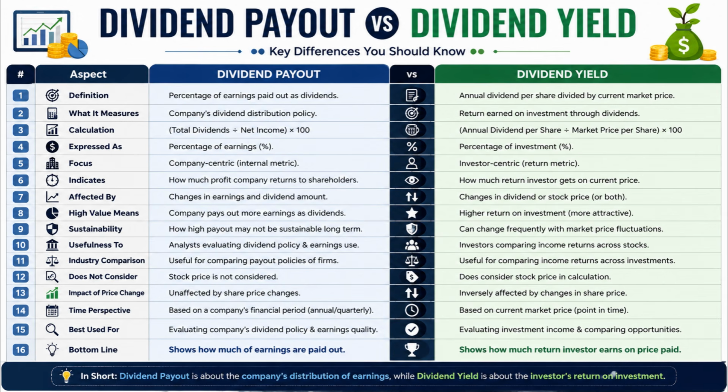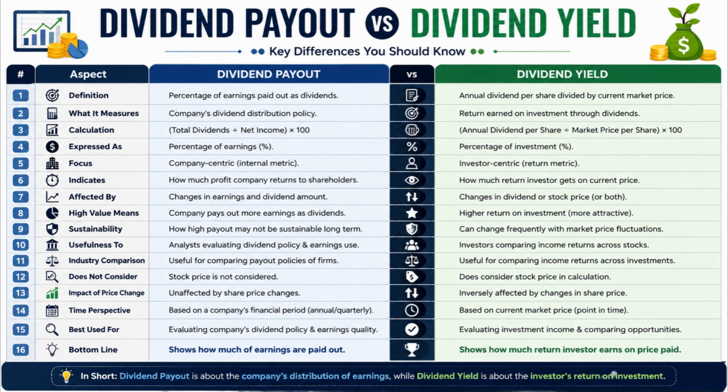Number 3. Dividend payout is calculated by dividing total dividends by net income and multiplying by 100, whereas dividend yield is calculated by dividing annual dividend per share by market price per share and multiplying by 100. Number 4. Dividend payout is expressed as a percentage of earnings, whereas dividend yield is expressed as a percentage of investment value.